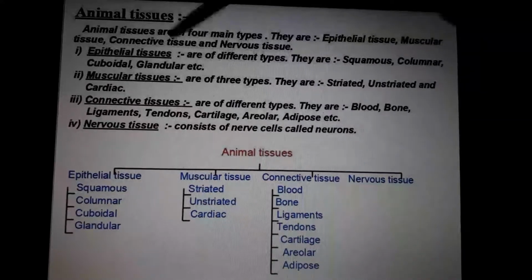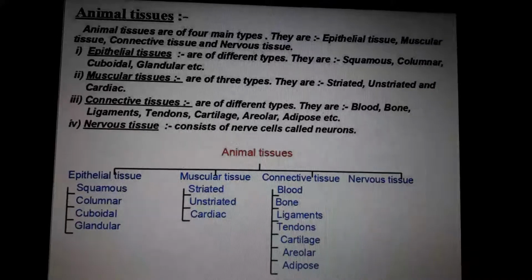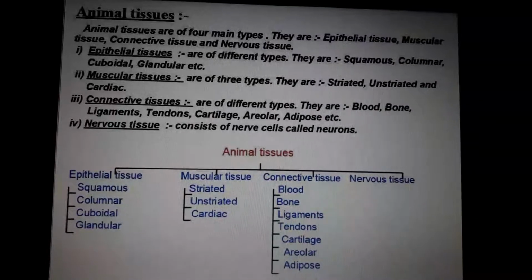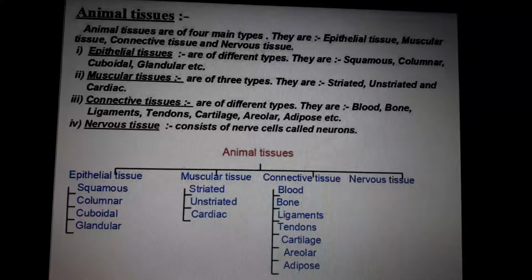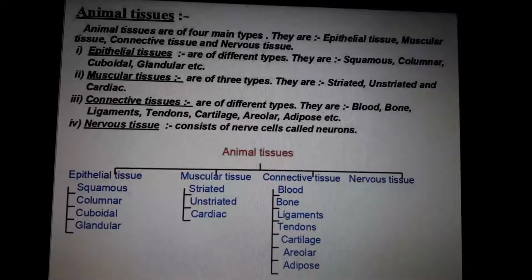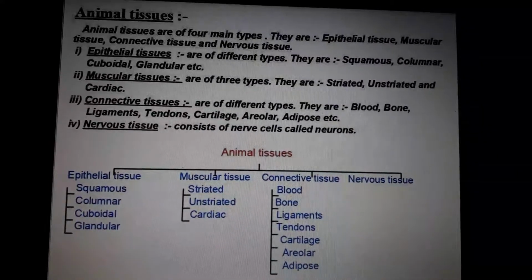Epithelial means protection. Muscular tissues have three types: striated, unstriated, and cardiac. Cardiac means heart. Striated and unstriated mean voluntary and involuntary muscles. Some muscles are there which we can control, for example, muscles in our hand, leg, arm, and fingers. But some muscles inside our body, for example in the heart, stomach, and intestine, we cannot control. Those muscles are called involuntary and voluntary muscles, which we will study in detail afterwards.